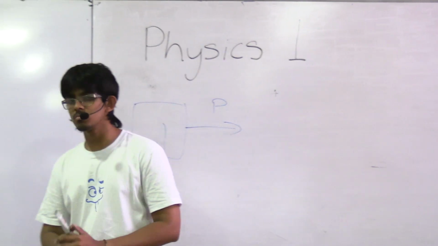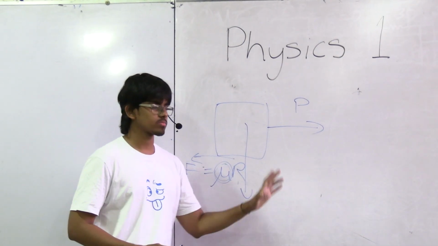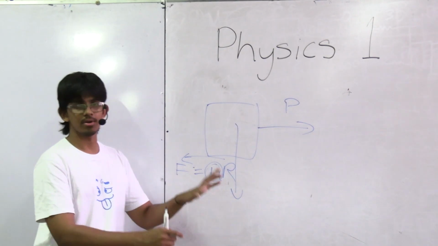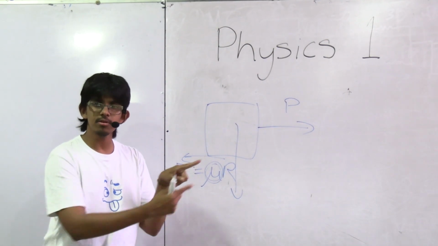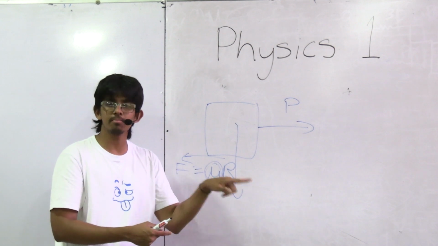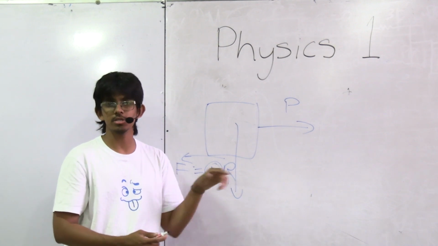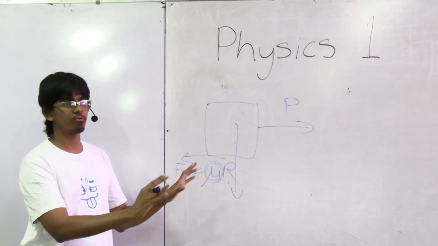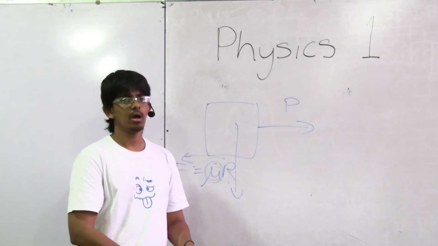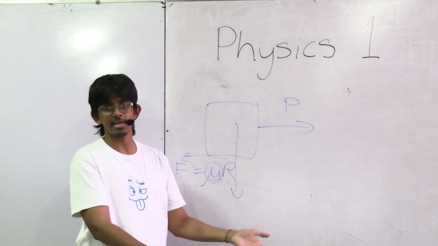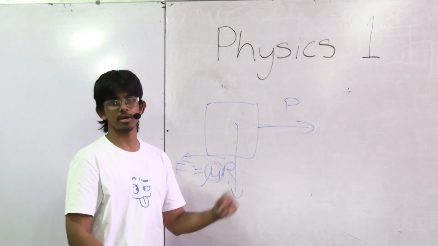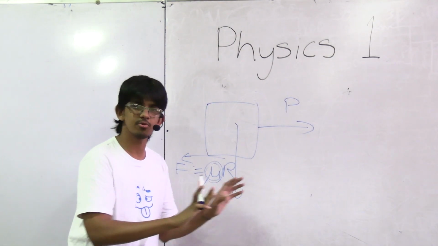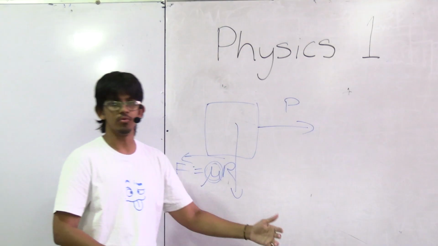Okay, so what are the options here? Think of it like this. If I've got this big box that I'm trying to push, and I first ever so slightly just tap it with my finger, is it going to move just because I do that? No, right? If I push slightly harder, will it move? Probably. It's a really heavy box. Just me doing this isn't going to suddenly make it fly away, right? I've got to put a lot of force, a lot of effort into it to make it move.